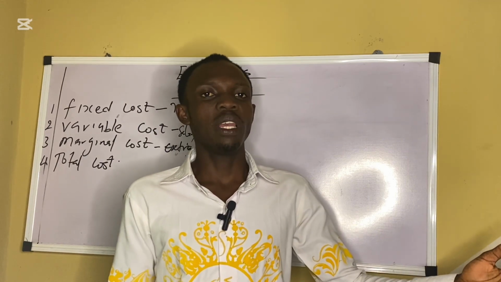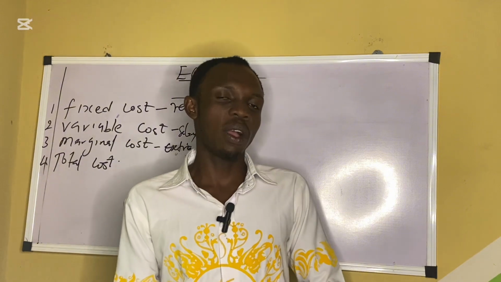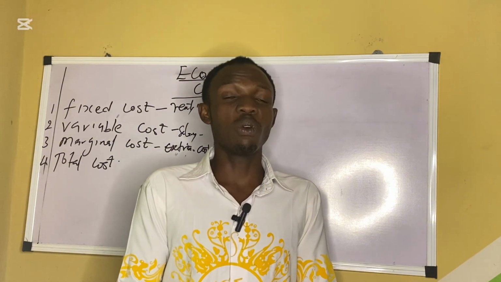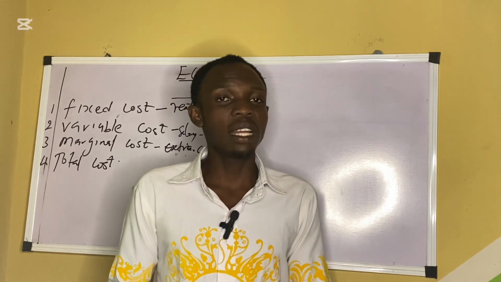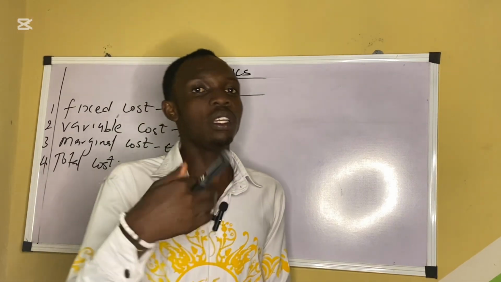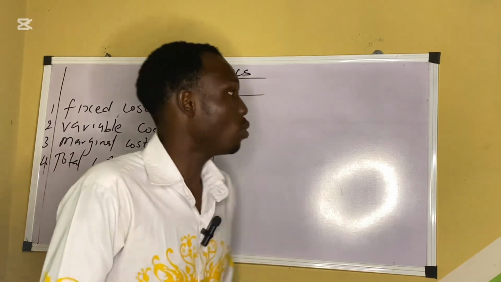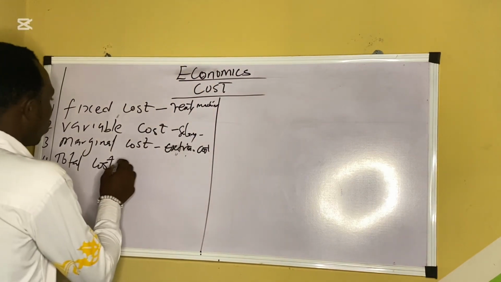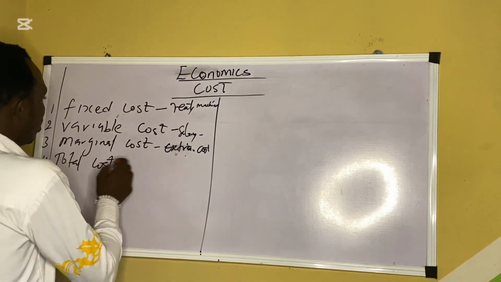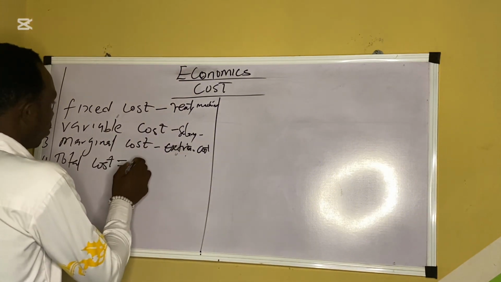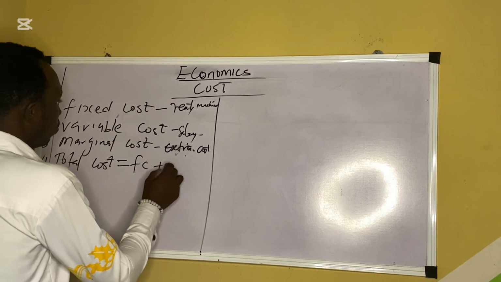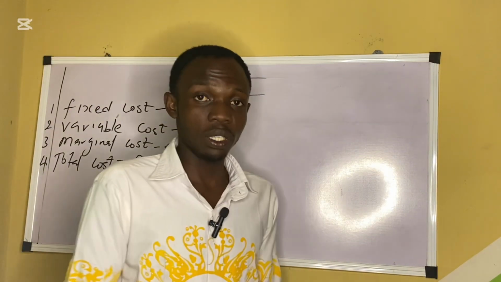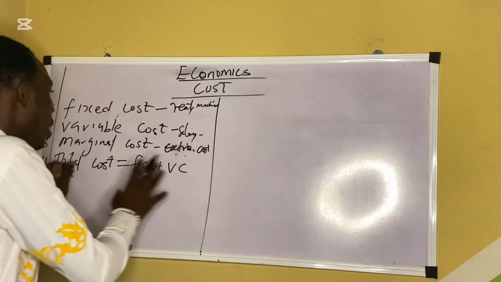You now bought an extra one. That cost you are going to incur for rearing that extra one to make it 51 is what we call the marginal cost. So the marginal cost can either increase or decrease the total cost. So it will always affect the total cost. While the total cost that you have here is the sum of fixed cost plus variable cost. So that is the general summary of everything that we have here.